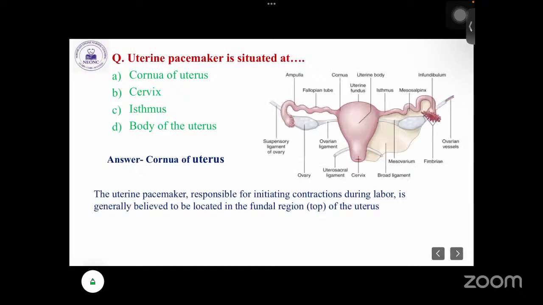Okay. So here you can see this is the uterus and this part is called the cornua. So this one is the uterine pacemaker. It is also called the uterine pacemaker. Okay.